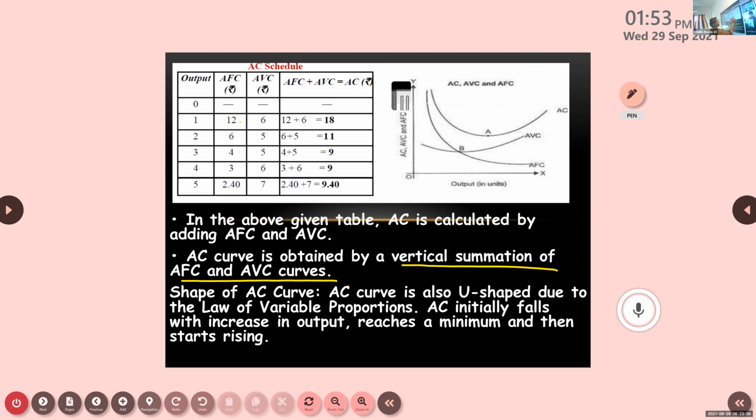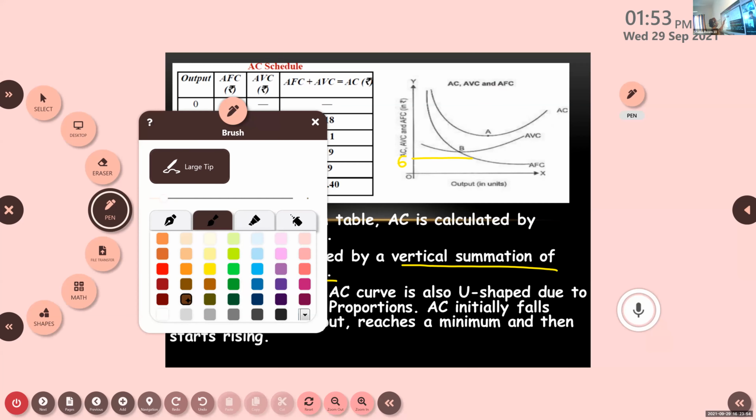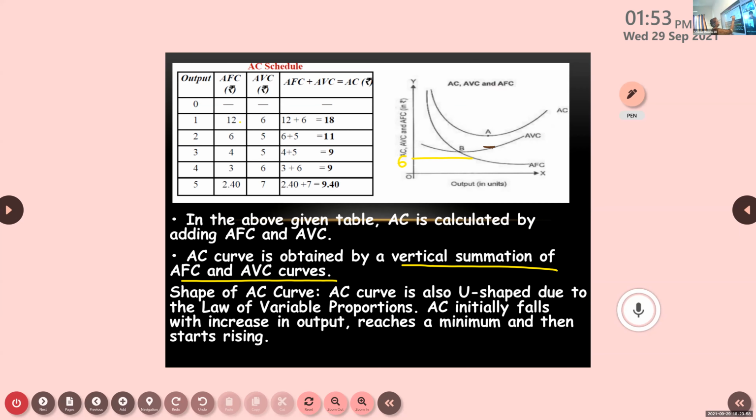Now just think that here, this one shows AFC. For example, take this as 6. Just understand this number as 6. This is just an example. Now AVC here is 8. Just understand it like that.